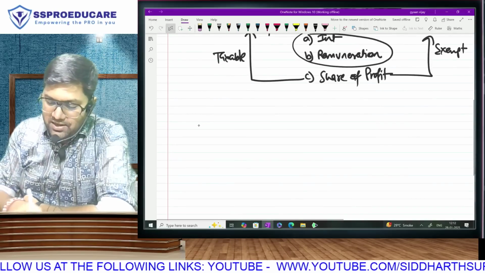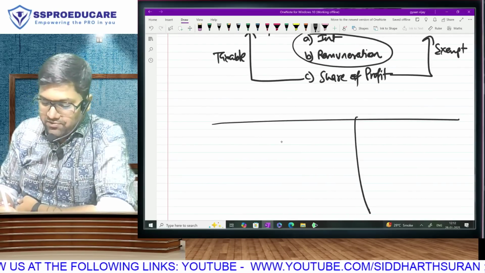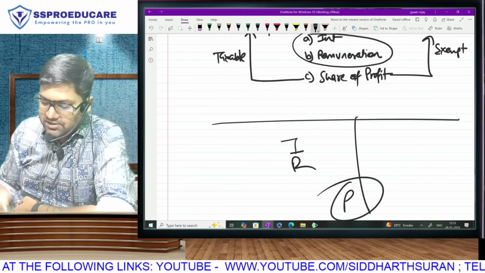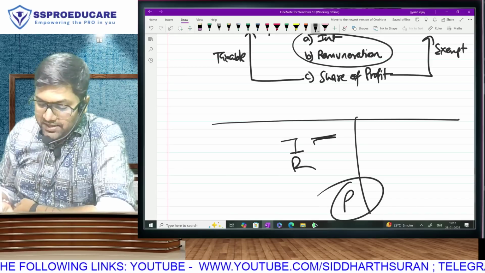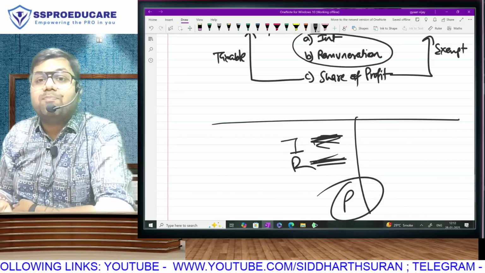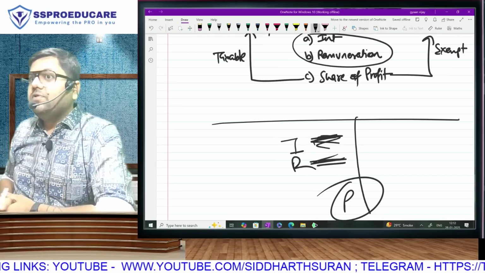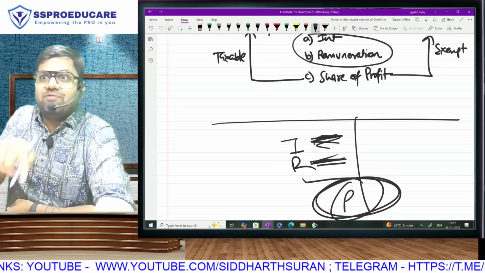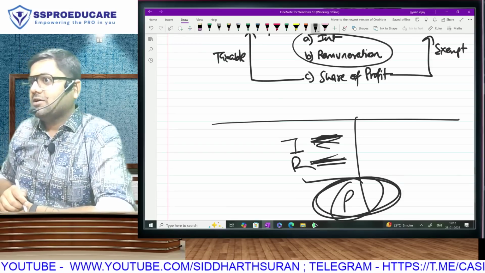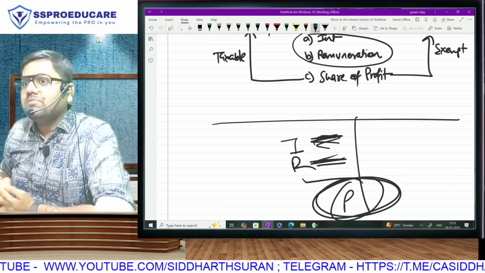But now you will understand that when we make the profit and loss account of the firm, there will be interest, there will be remuneration, and here there will be profit. That means the interest and remuneration that we are paying to our partner is basically shown as an expense. We have reduced it from our profit. That means we have taken deduction. And we are paying tax on that much less amount.